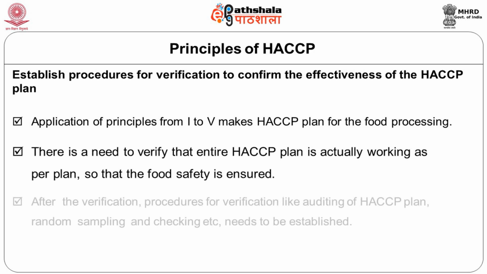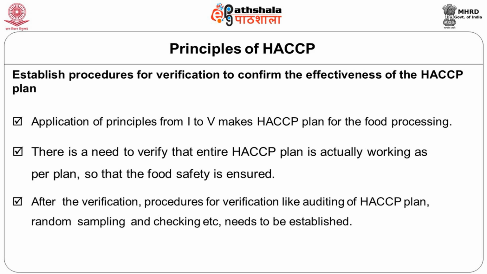If whatever we have done is actually producing safe food, then that means your HACCP plan is very effective. So you have to establish procedures for verification to confirm the effectiveness of the HACCP plan. This is actually the sixth principle in HACCP. Once you do that, you are 100% sure that your HACCP plan is functioning very effectively.